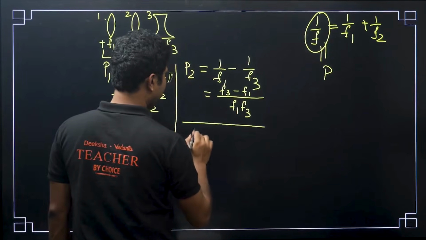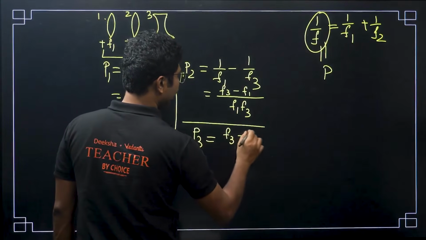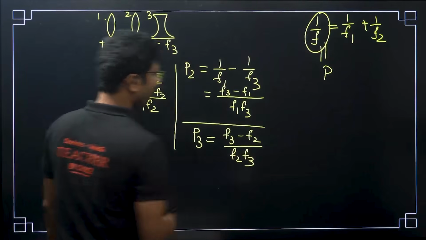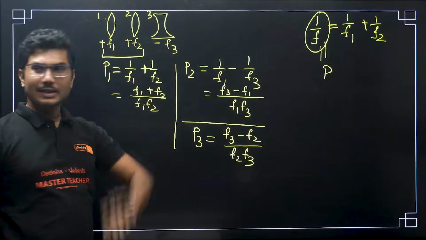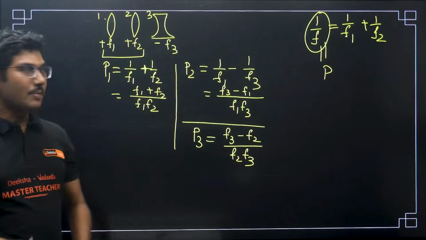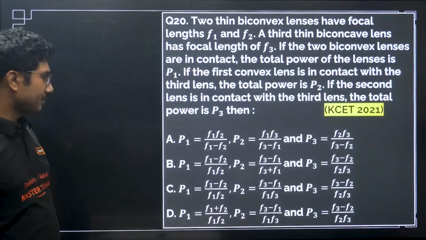Similarly we can write power P3. P3 is f3 minus f2 divided by f2 f3. Because only f1 is changing, if instead of f1 you put f2, you will get the power P3.